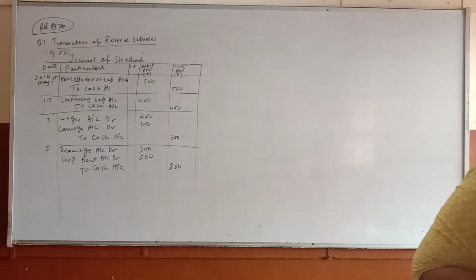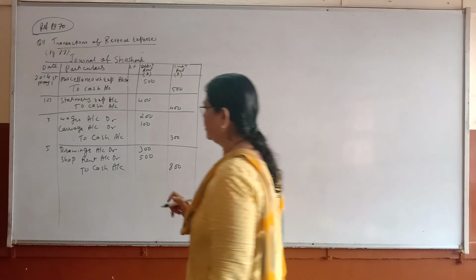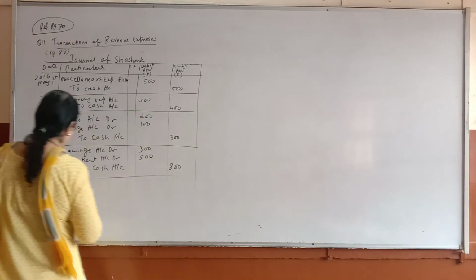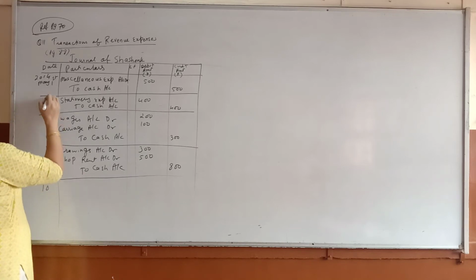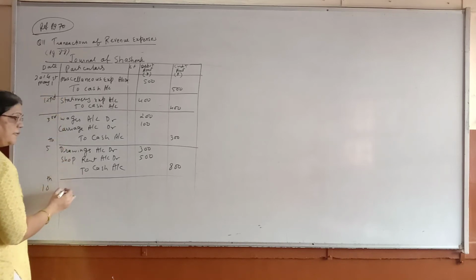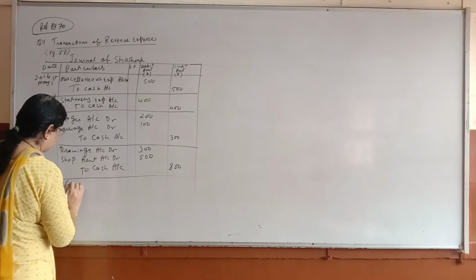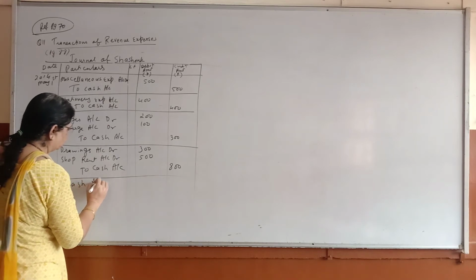Received commission 400. This also you know, received commission. Received commission means cash comes in. So cash account debit.